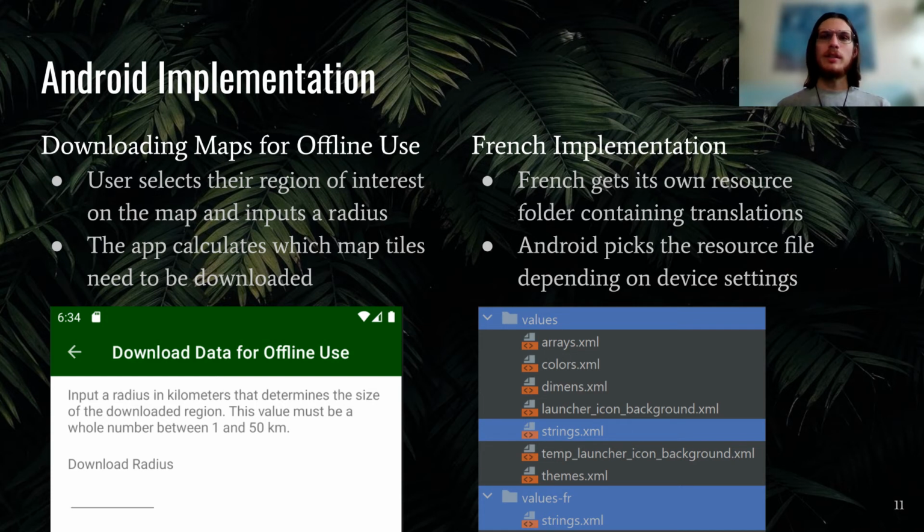Finally, we've made use of an existing technology to make the app display its text in French. When Android runs an app, it tries to use a string resource file that corresponds to the device's default language. So we have included a resource file that contains French translations for all the in-app text.